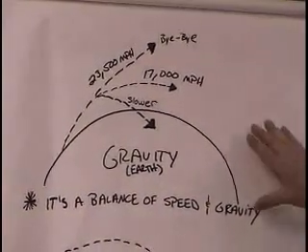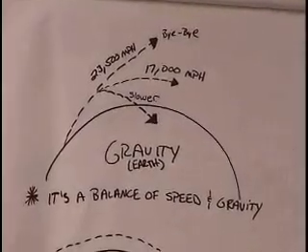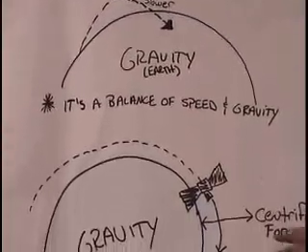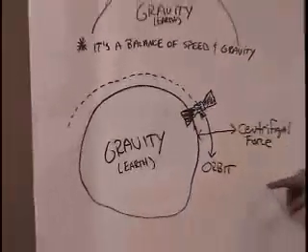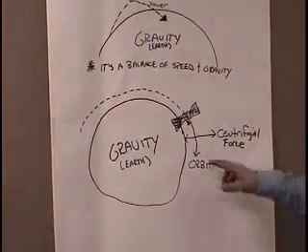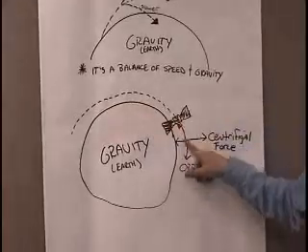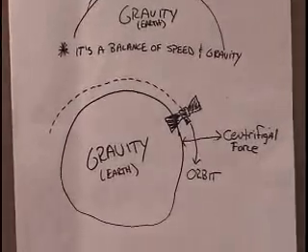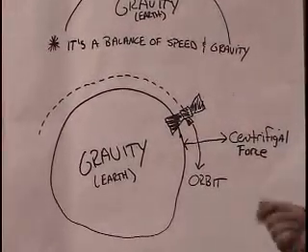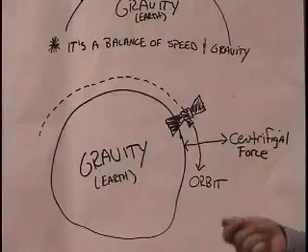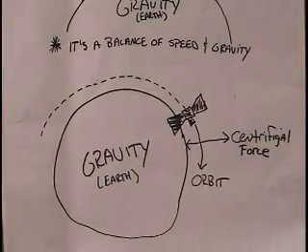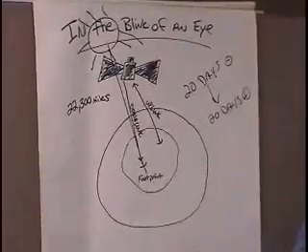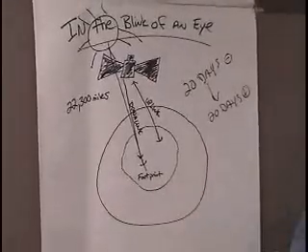So satellites being launched into space is a very delicate balance of speed and gravity. Now, how the satellite stays in the position is something called centrifugal force, and that's a combination of the speed that the satellite is traveling and the gravitational pull of the Earth. Very similar to if you were a kid, you ever took something on a string and spun it around and it maintained a perfect circle. That's called centrifugal force.